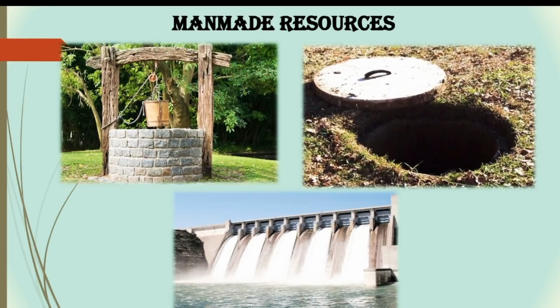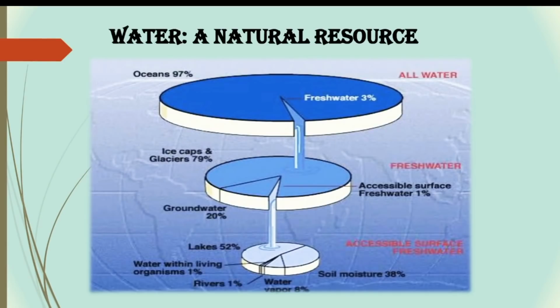Now let's see the proportion of water as a natural resource. More than 97% of the earth's water is found in oceans. 3% of the water is fresh water. From this fresh water, ice and glaciers is 79%. Groundwater is 20% and the accessible fresh water is 1%.